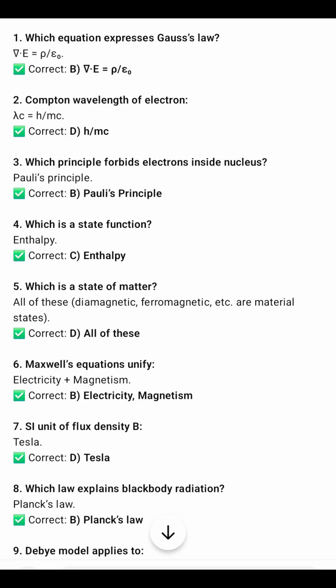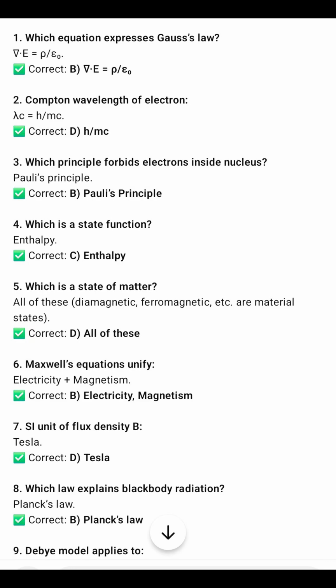And the fourth one is: which is a state function? Enthalpy is a state function. The fifth one is: which is a state of matter? Diamagnetic, ferromagnetic, and all materials are states of matter, so all of the above are the right options. And the sixth one is: Maxwell's equations unify electricity and magnetism, definitely. So we are going with option B, electricity and magnetism.